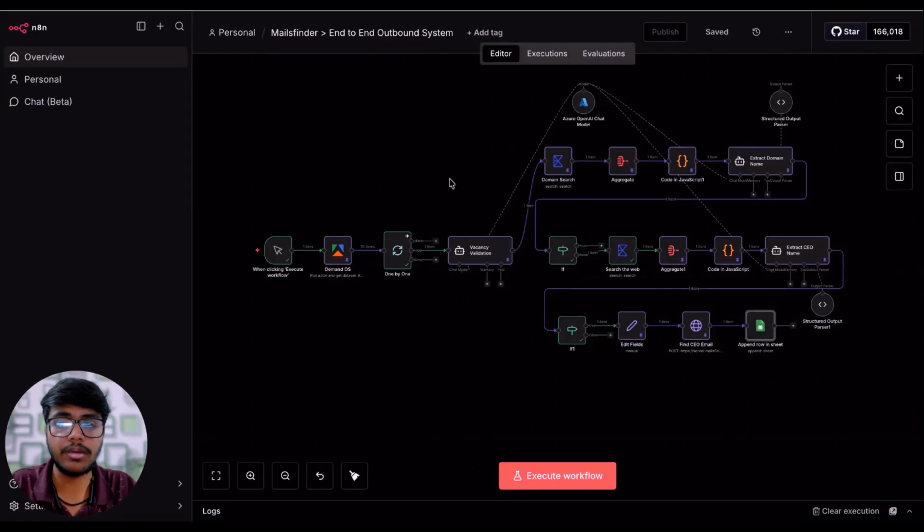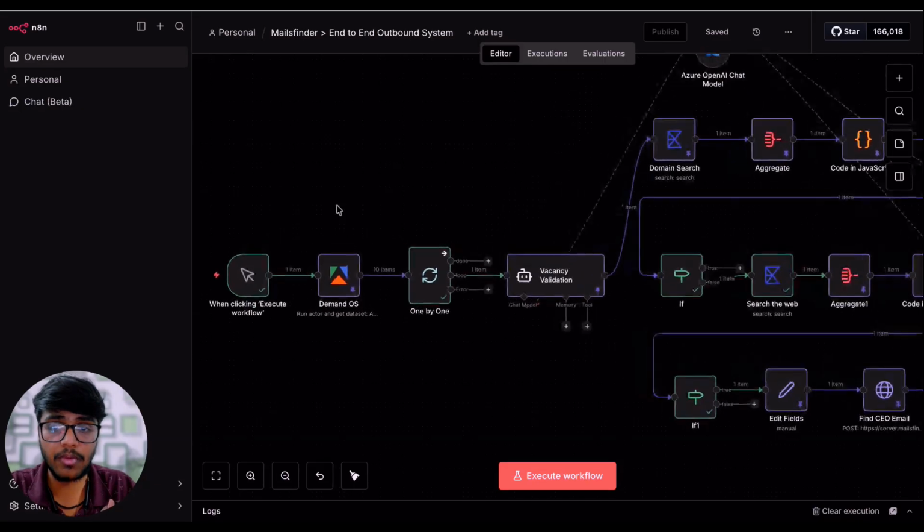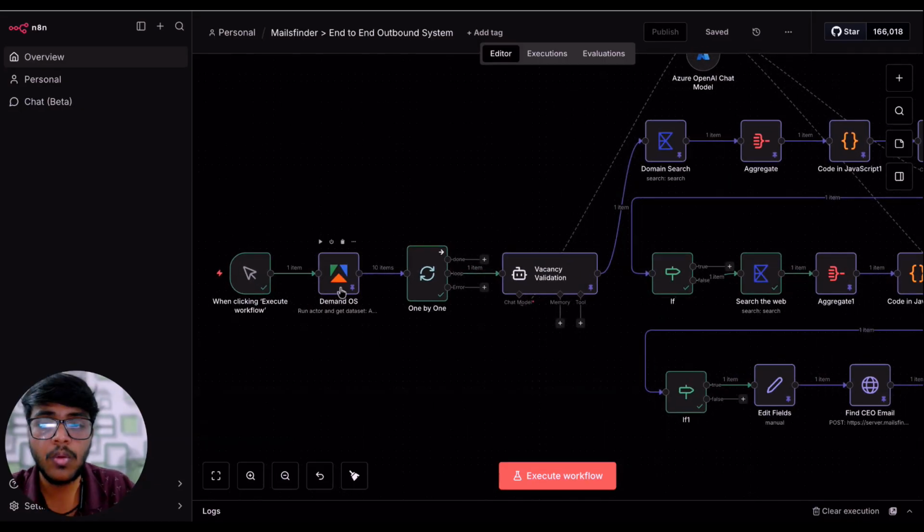So now let's look at the entire workflow and understand how it is working. First of all, what we are doing is trying to run an actor in Apify. Apify is a scraping platform where you can use different actors to scrape data from the internet, or from different websites.